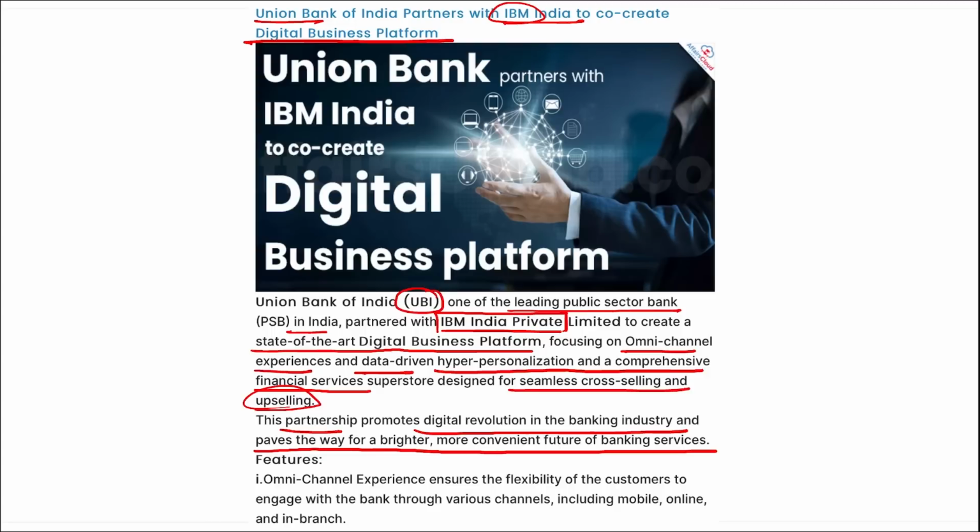If we look at some of the features of this omni-channel experience, this will ensure flexibility to the customers to engage with the banks through various channels, including mobile, online, and in branch. Then, this integration of data driven hyper personalization will allow Union Bank of India to serve the unique financial needs of each individual customer.